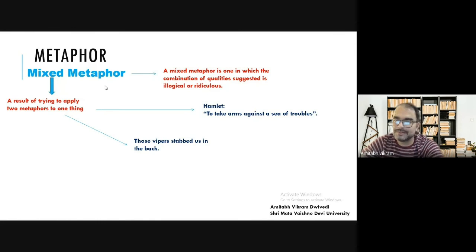For example, vipers. Vipers are a type of snake. So we can say those vipers stabbed us in the back. Now vipers can actually bite. Vipers and then stabbing is a different type of activity, us in the back. So we are using two metaphors.